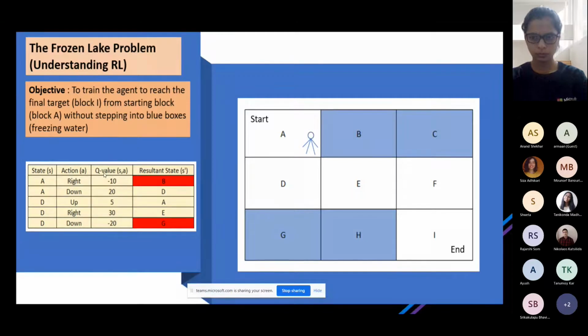If you have a Q value table, then almost all your problem is solved, because the agent can then see, okay, if I am at state A, which action I have to take, or which action can give me the maximum Q value, or in state D, given three actions, which action should I take? So now we have an understanding of what an agent is, what an environment is, what a Q value is, and what the gist of a basic reinforcement learning problem is.